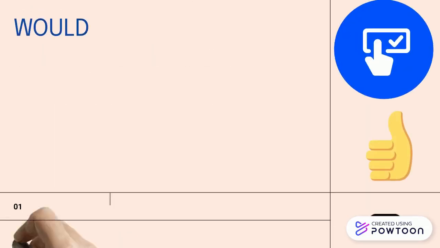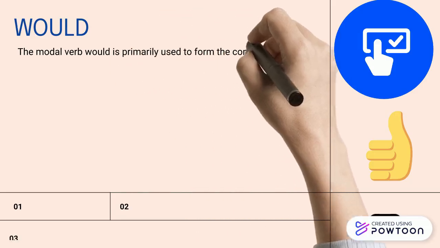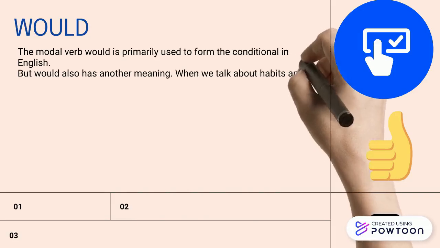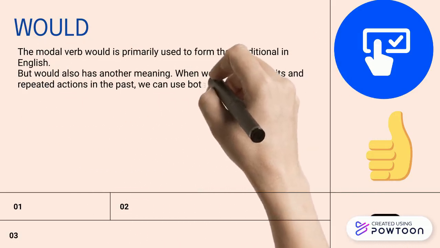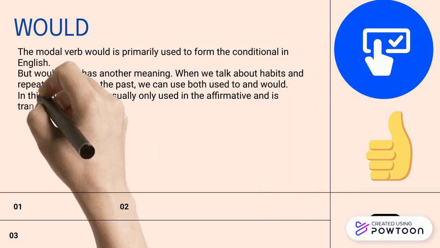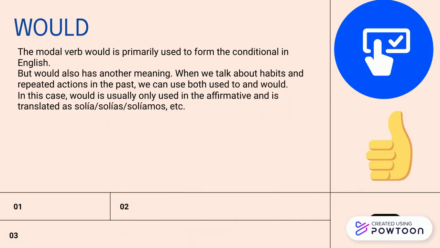Would. The modal verb would is primarily used to form the conditional in English, but would also has another meaning when we talk about habits and repeated actions in the past. We can use both used to and would.